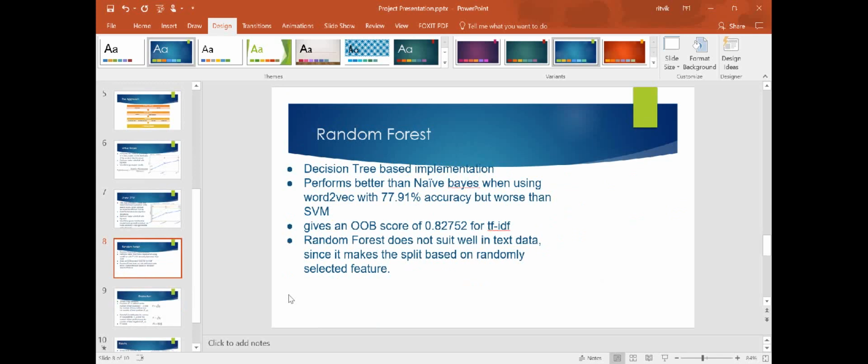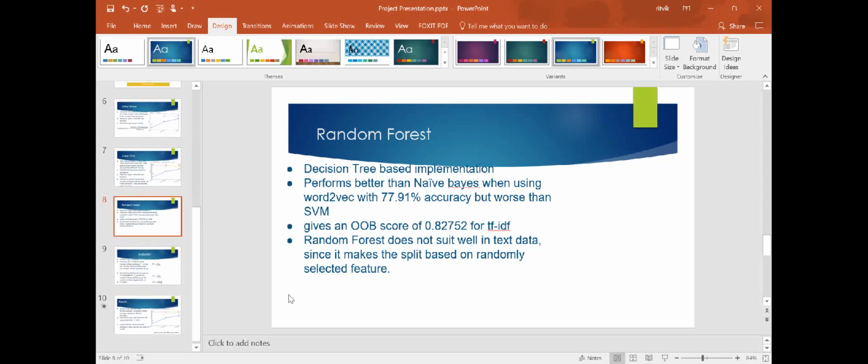Coming on to random forest. The random forest implements a decision tree algorithm to learn a number of decision trees to make a classification decision. At every step of the learning process, an attribute is selected to split two or more different paths, and this process is iteratively repeated until the attributes are exhausted or we have reached a pure classification split. Random forest performs better than naive Bayes when using word-to-vec with 77.91 accuracy, but worse than SVM. It gives an OOB score of 0.082752 for TF-IDF, but random forest does not suit well in text data since it makes a split based on randomly selected features.